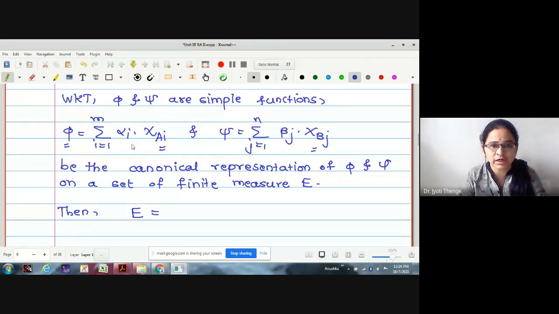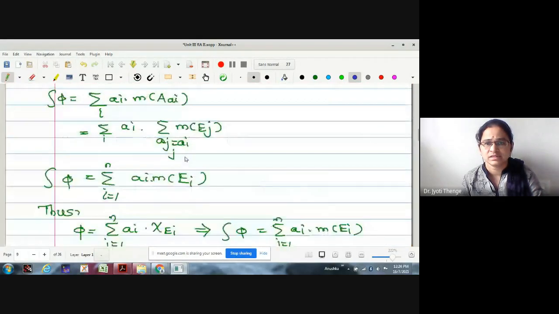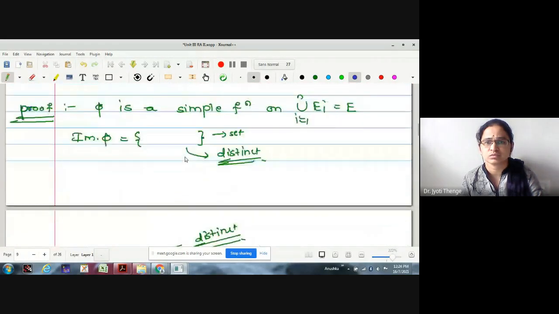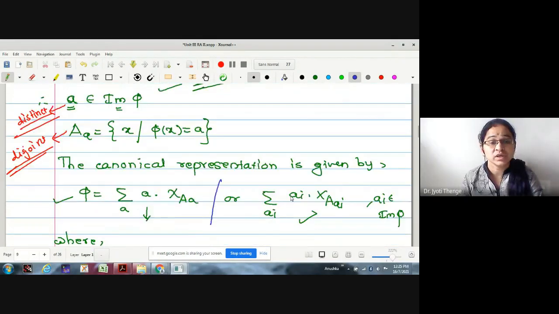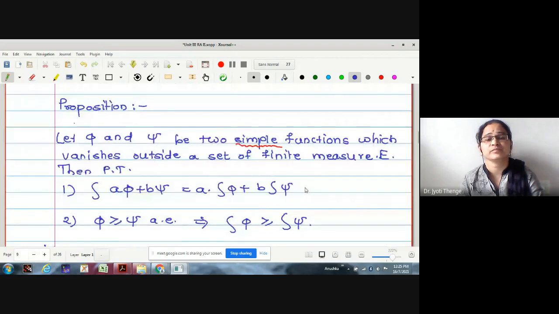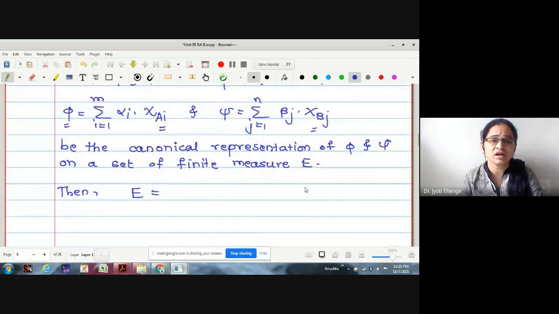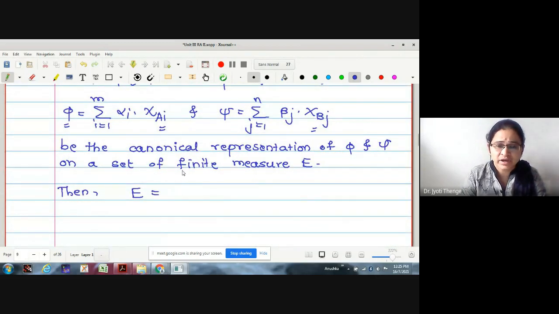With this canonical representation, what is my E under consideration? Is it union AI? Somewhere I have written previously also. Yes, here. If phi is a simple function on E, then this E is union EI, no? Now here, what will this E be? I have taken the underlined sets as AI. Therefore, can I write this as union AI?